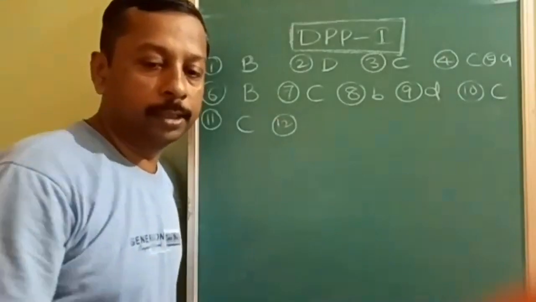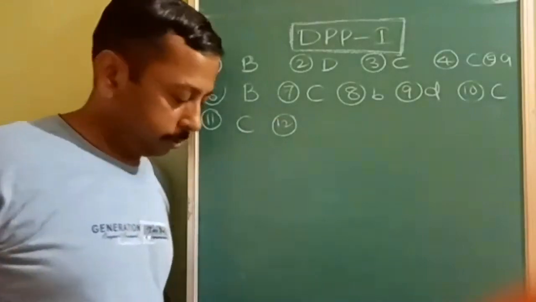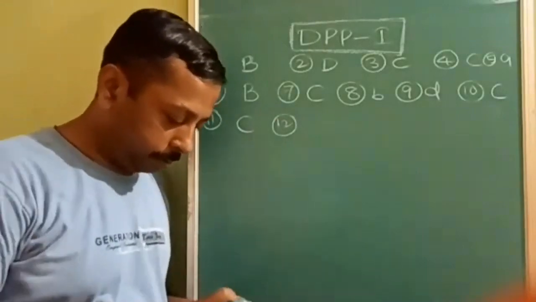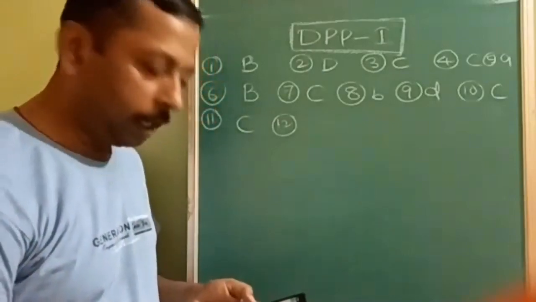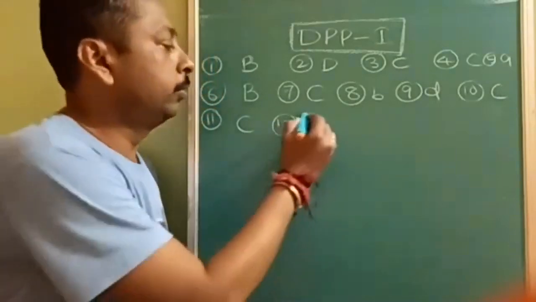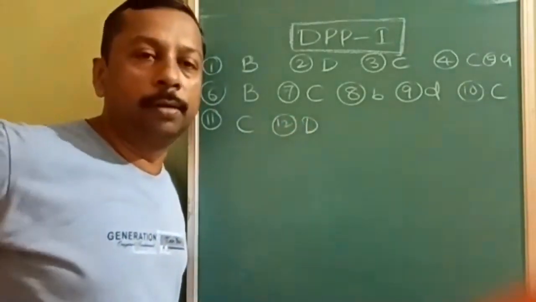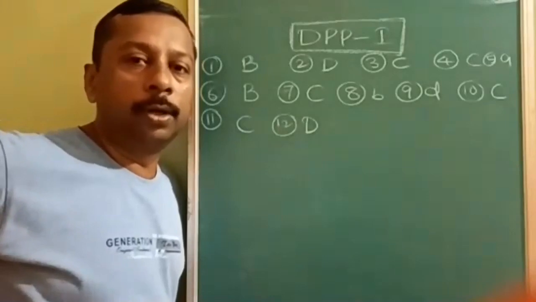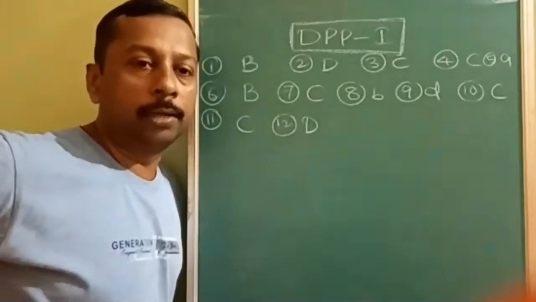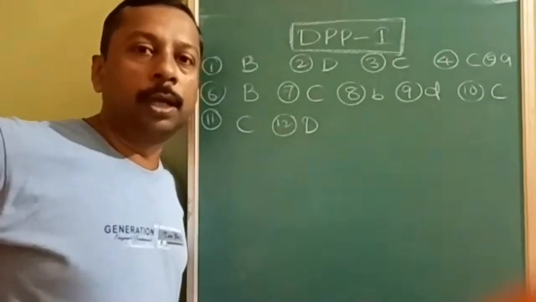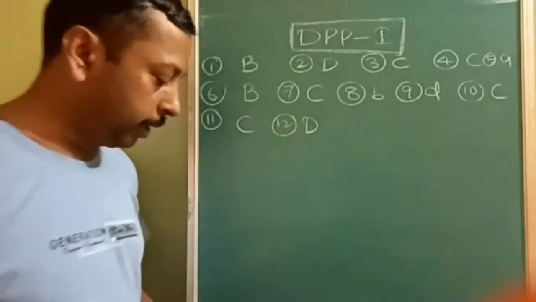What is the 12th question answer? Okay, I will read out. Solute dispersed in ethanol is called as what? Alcosol. In the video lecture, I told you that it depends on the solvent. If it is alcohol, alcosol; benzene, benzosol; water, hydrosol or aquasol. So the 12th answer will be D.